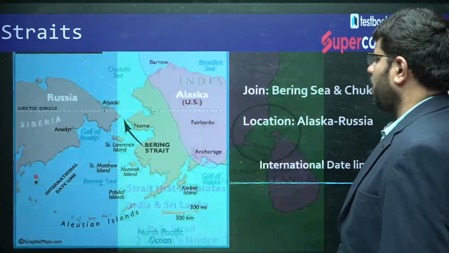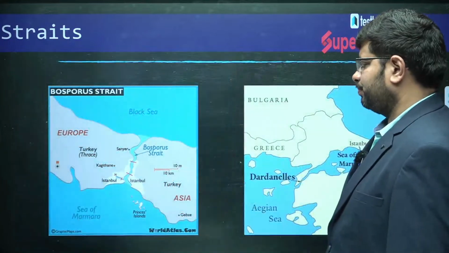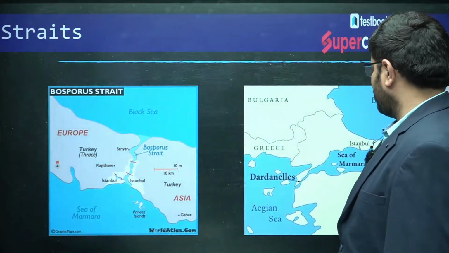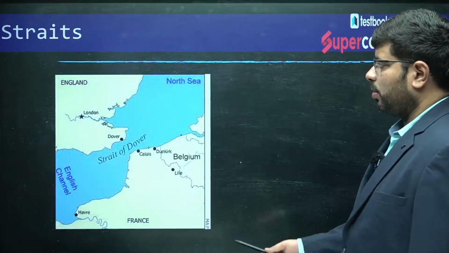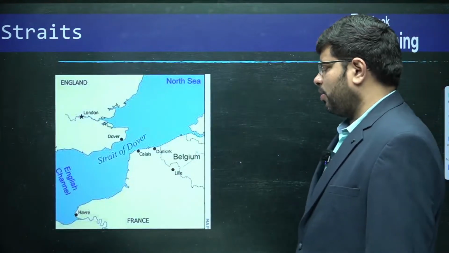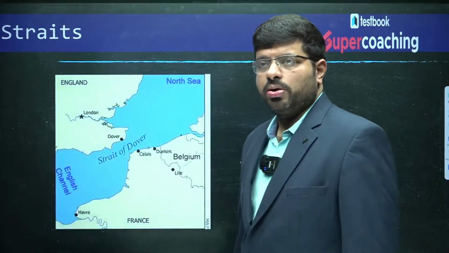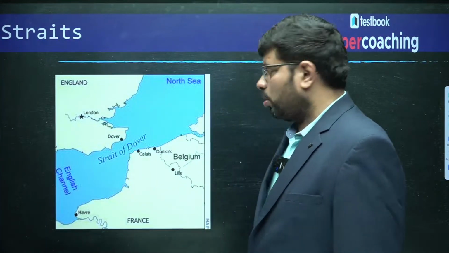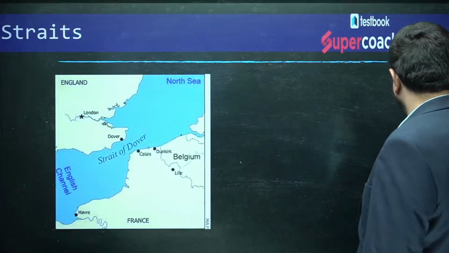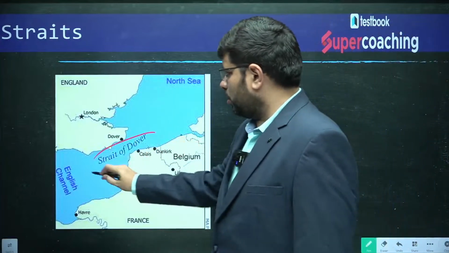Right. Then I have told you about Bosphorus Strait and this. Then England, the UK and France. You can see that UK and France, Strait of Dover, the Dover Strait.